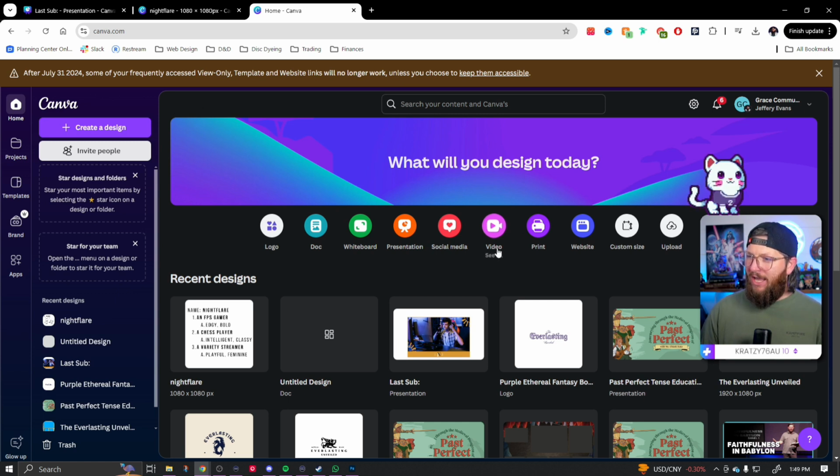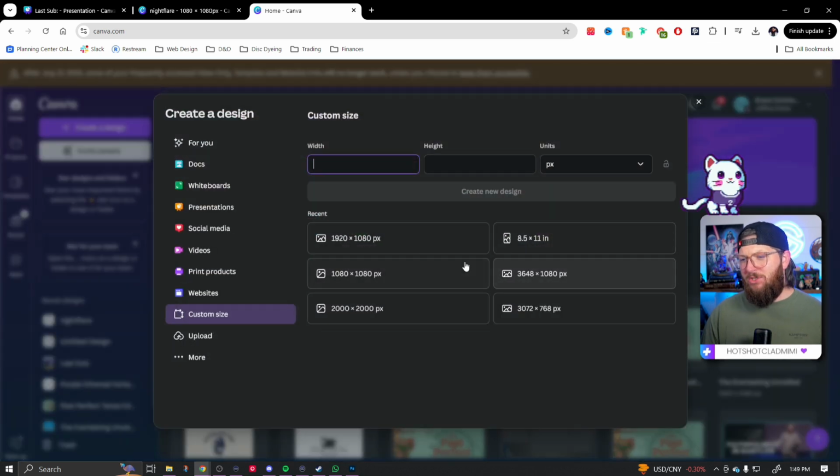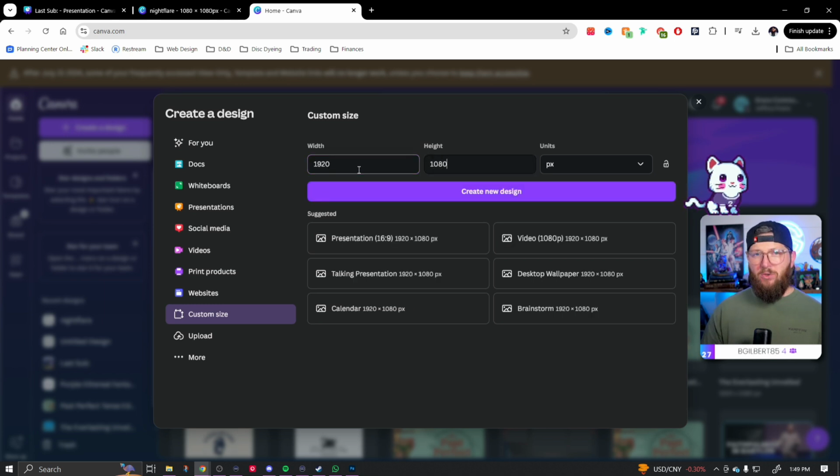Then we're going to immediately create a new document. I'm going to go to custom size, even though I'm simply making it at my stream resolution, which is 1920 by 1080. But you can essentially make it at any size because it is going to be a webcam border. We're going to have a lot of it just transparent, which is also why you need Canva Pro for this, because we are going to export it as a transparent image.